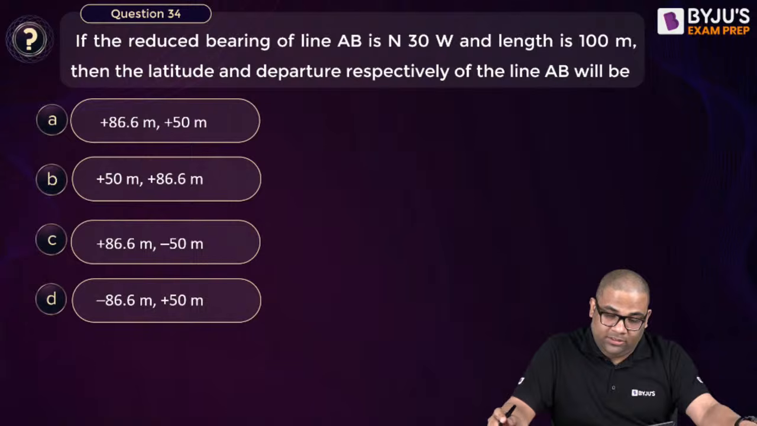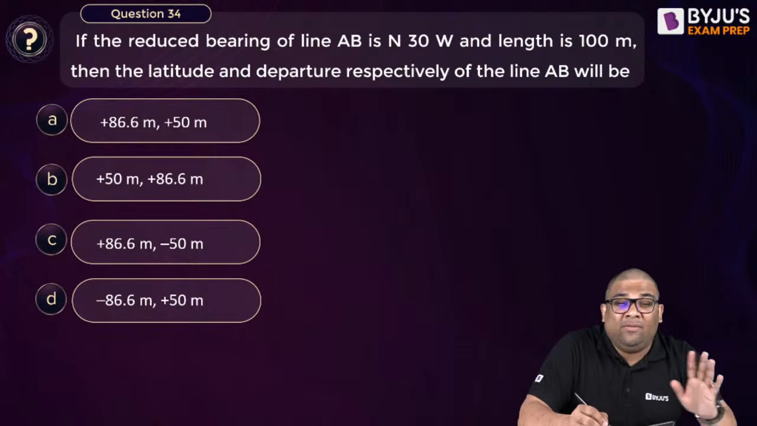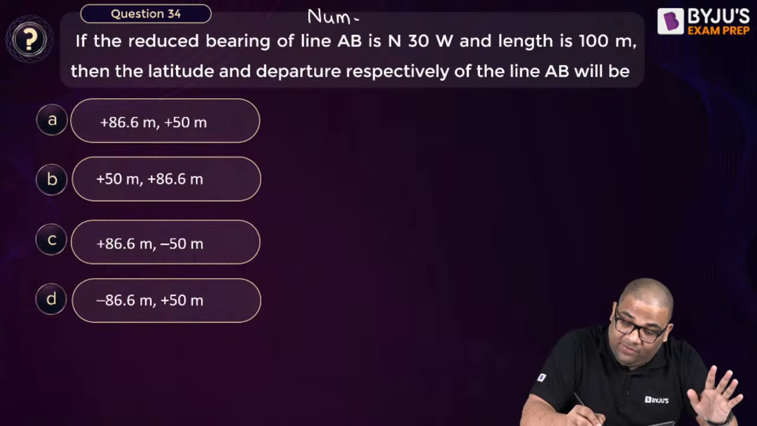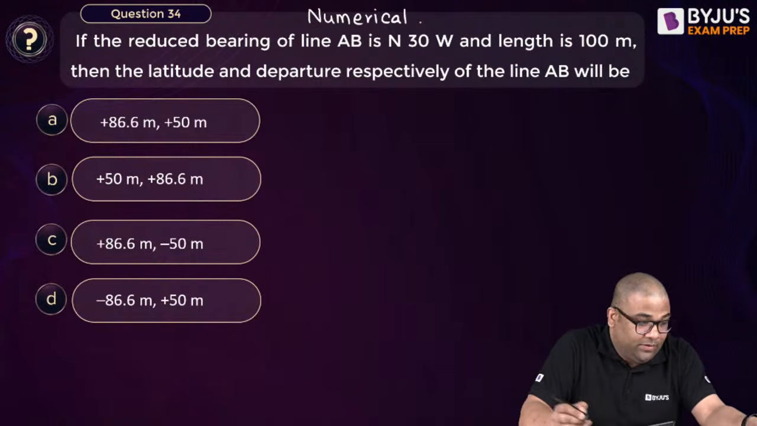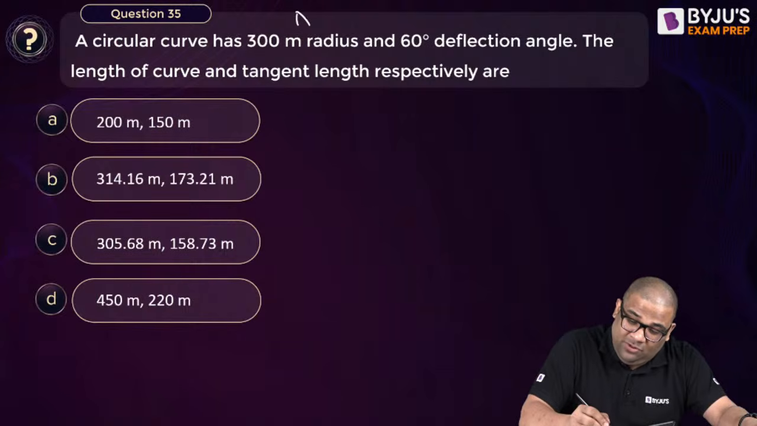Understood? Next question, 34. Again, you can see it's a numerical and you will waste time. So numerical, leave it for the end. Don't waste time. Question number 35. Again numerical, and a little lengthy. We will attend it at the end, otherwise a lot of time will be wasted.